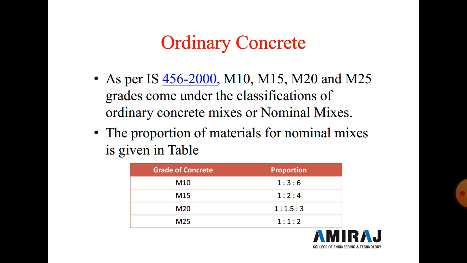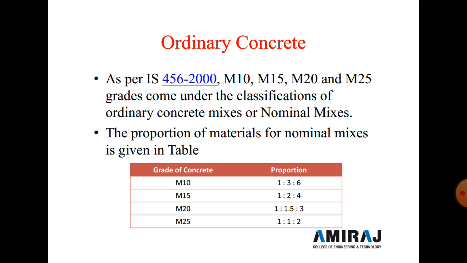Now we discuss ordinary concrete. As per IS 456-2000, M10 grade, M15 grade, M20 grade and M25 grade come under the classification of ordinary concrete, or the normal mix of concrete, and the proportion of the normal mix is given in a table.